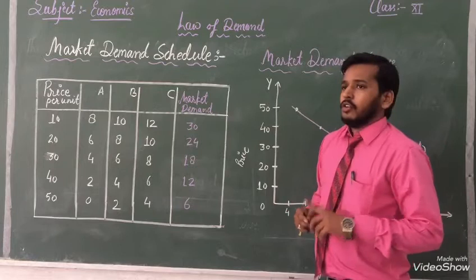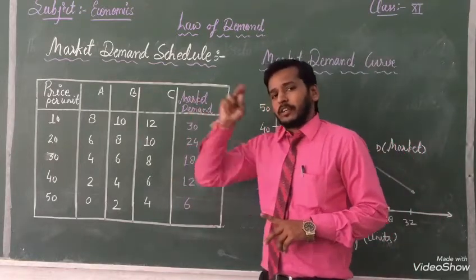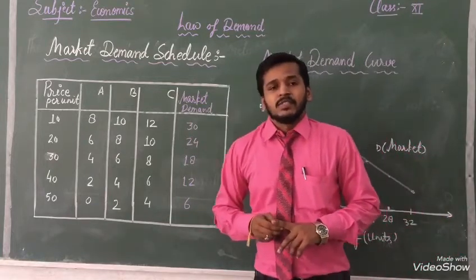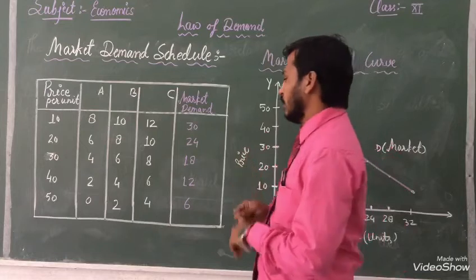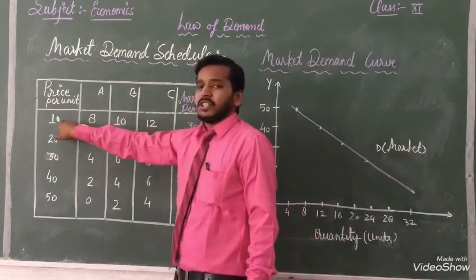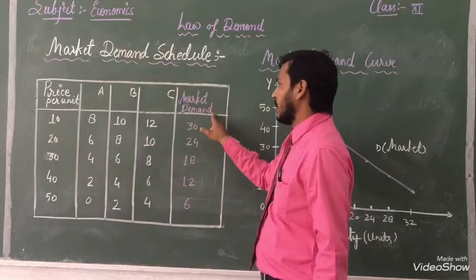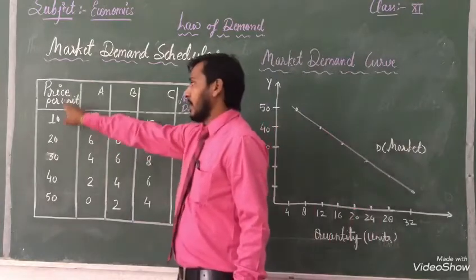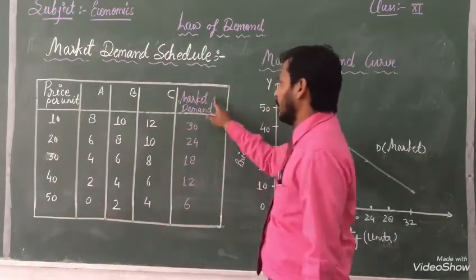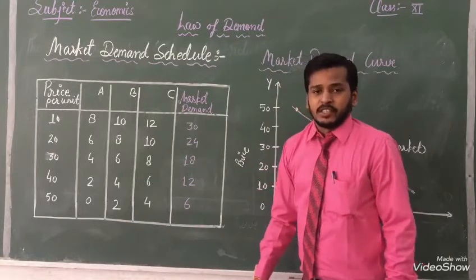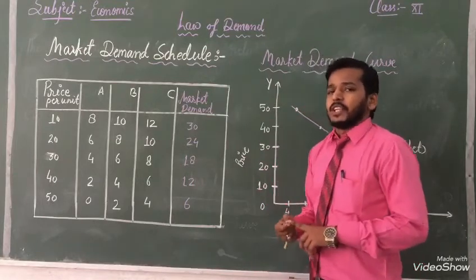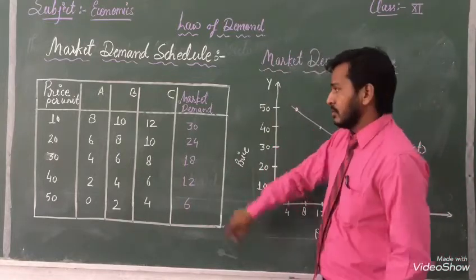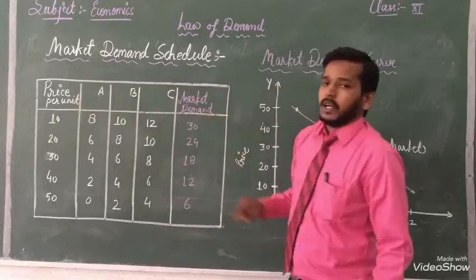Clear? Now before starting this topic I told you the relation between demand and price should be a negative relation. Once again you will see, when our price is 10, at that time total market demand is 30, and when our price is increasing our market demand is decreasing. With the help of that we can know that both are showing a negative relationship between price and demand.